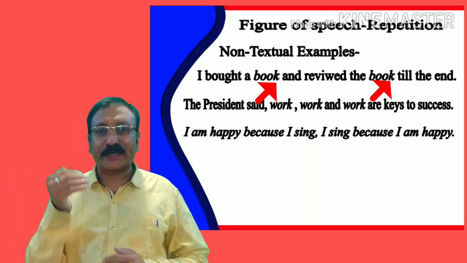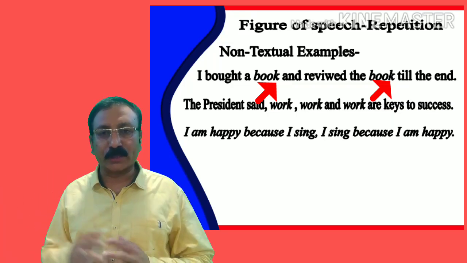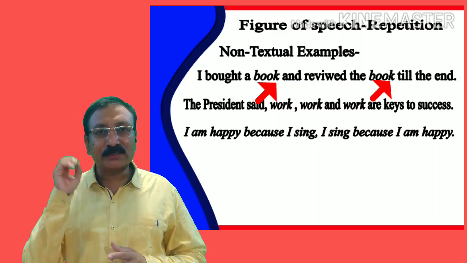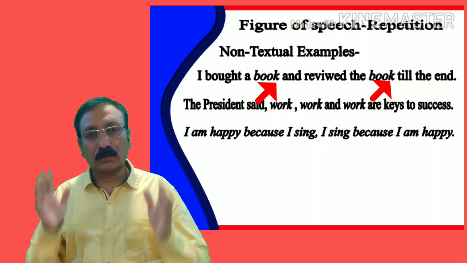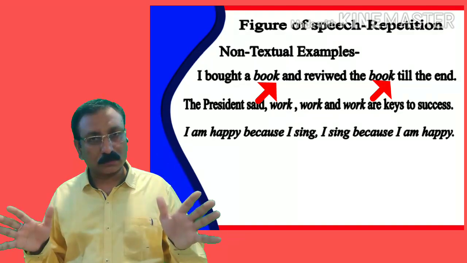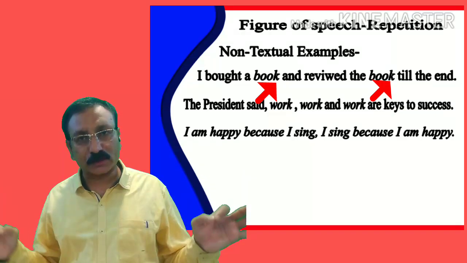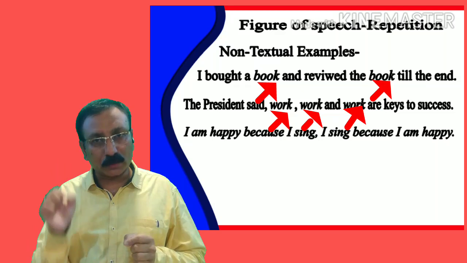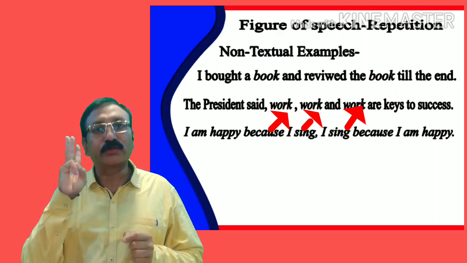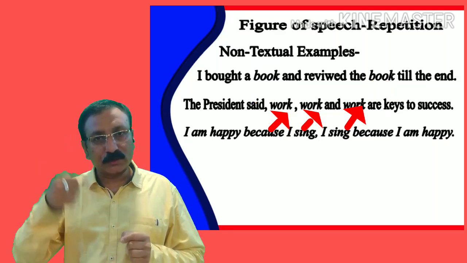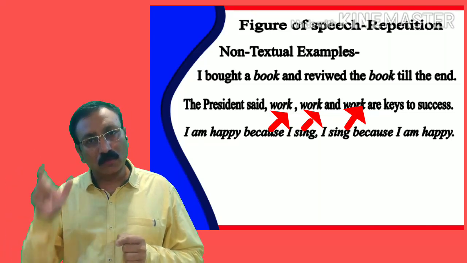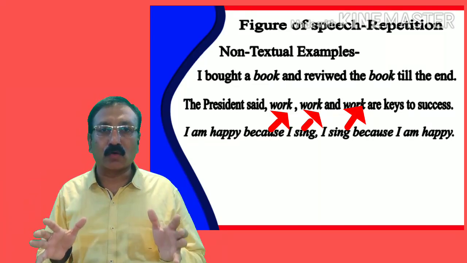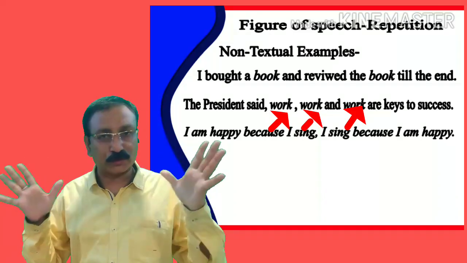Now the second sentence: The president said, work, work and work are keys to the success. In this sentence, the word work occurs three times. This is the repetition of the word work, and therefore this sentence is an example of repetition.